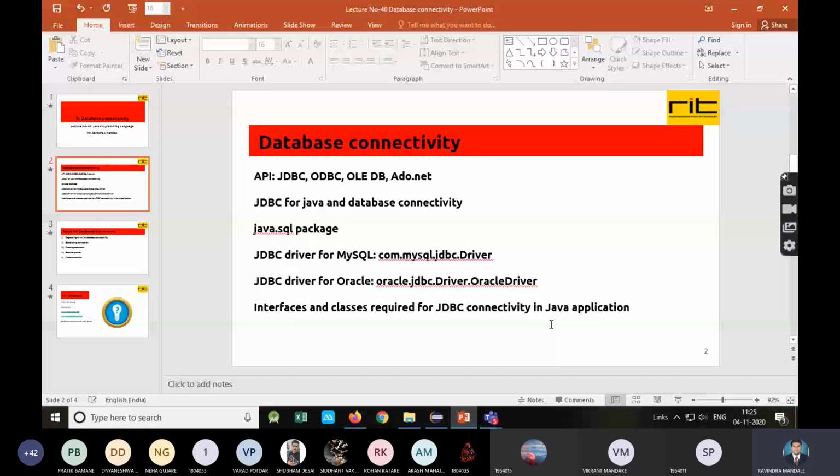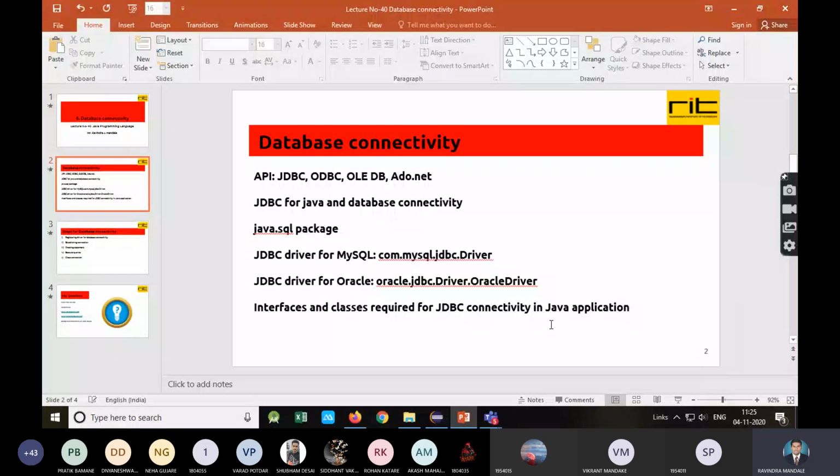So JDBC is one of the database APIs. The second one is ODBC, Open Database Connectivity. This API was developed by Microsoft. Before JDBC, developers were using the ODBC API for connecting Java applications with different DBMS. There is one more, OLEDB, which is also developed by Microsoft, but that is not for the Java language.